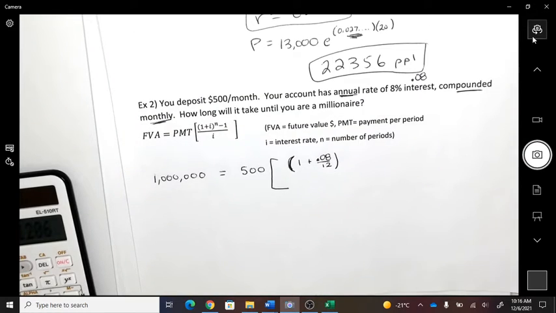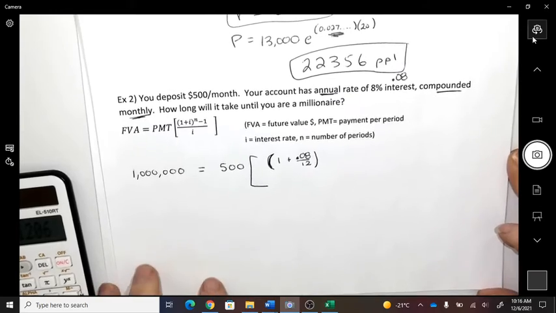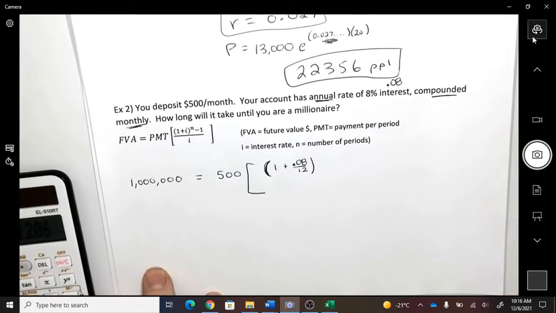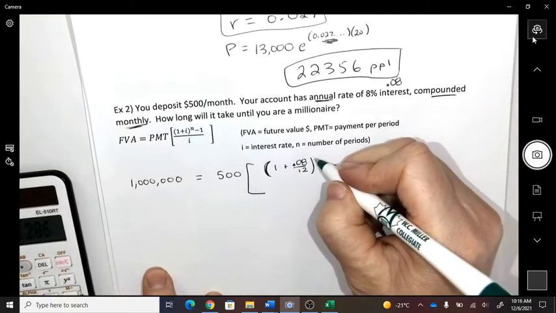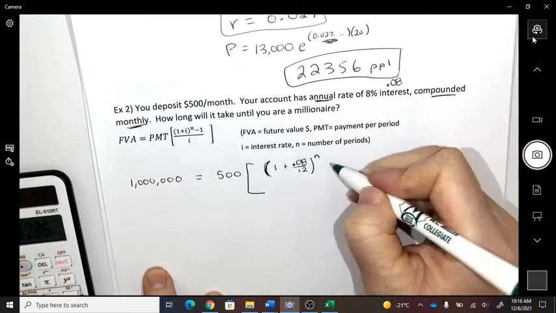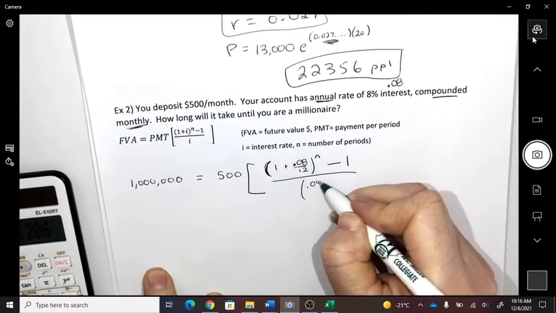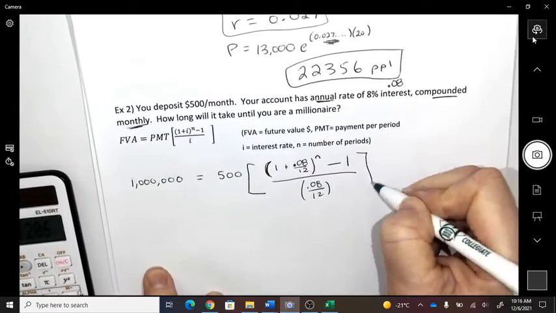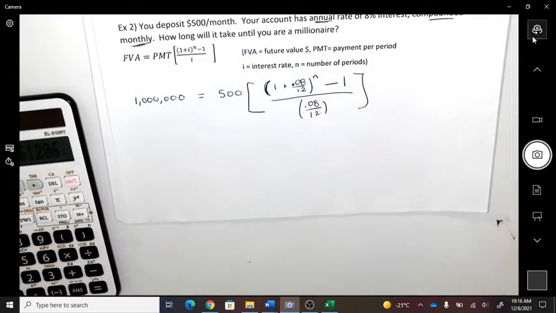Does that make sense? I'm going to have to take that interest rate for the year and divide it by 12. To the n, which is the time part. Do I know that? Nope. So that's an n minus 1 over that same rate, and I'm doing the same thing. Okay, so it's just plugging into a formula, but making sure you remember that interest part. Annual, you'll have to divide it.